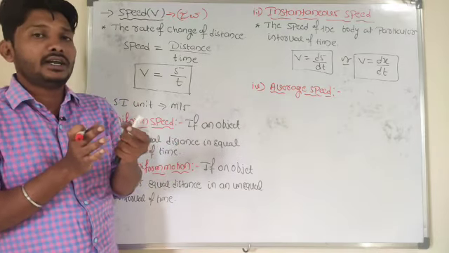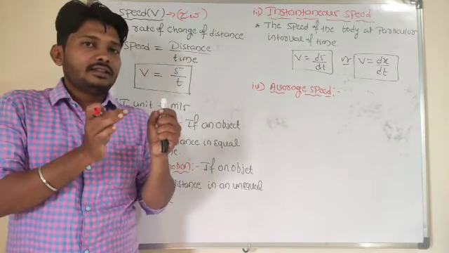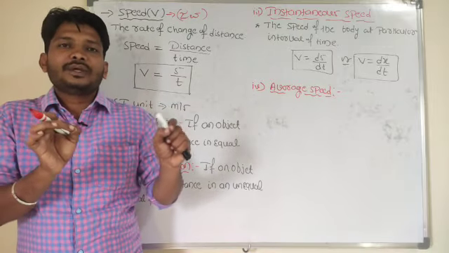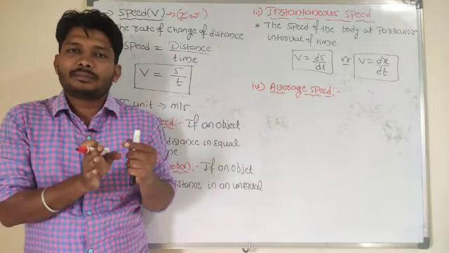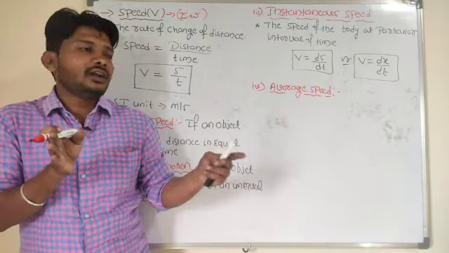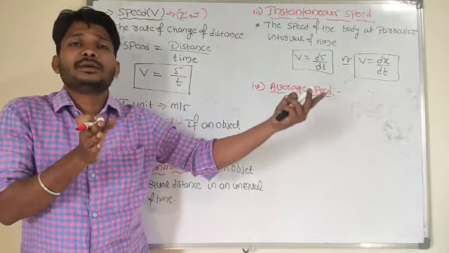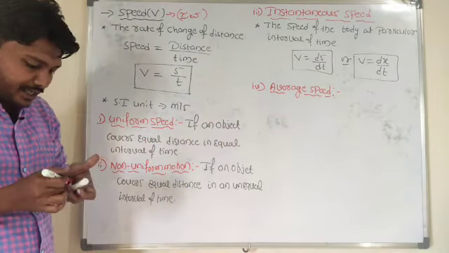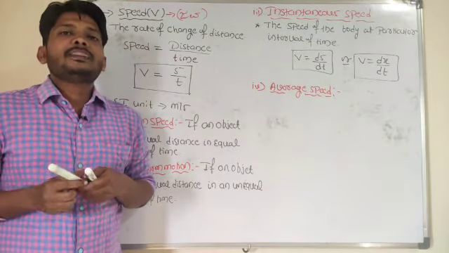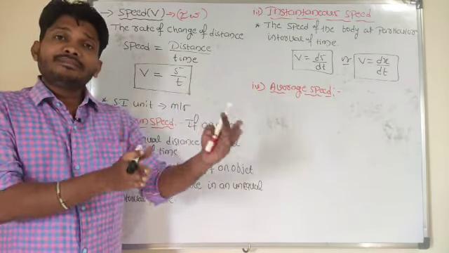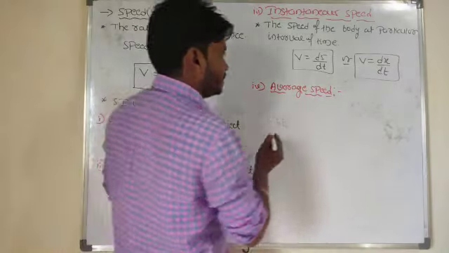In general, we hear that name in buses. They mention the speed of the vehicle. So the average speed of the bus is 60 km per hour. It means that on an average, in 1 hour it will travel at a speed of 60 km per hour. So what is average speed here? Average speed means it is the ratio of total distance traveled by the body to the total time taken.